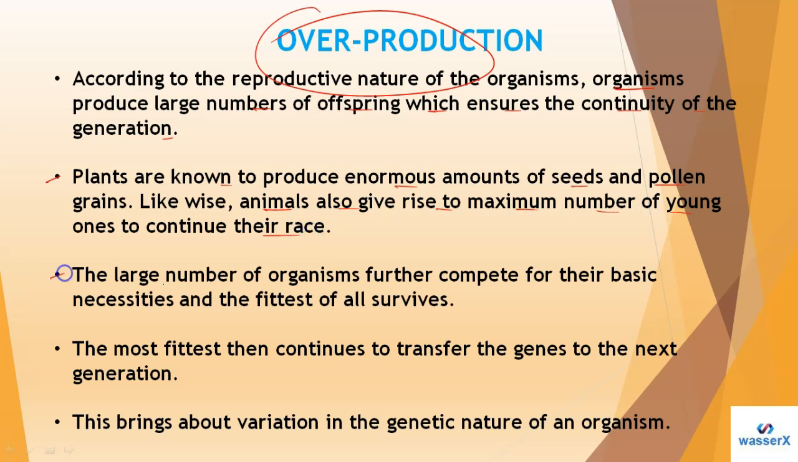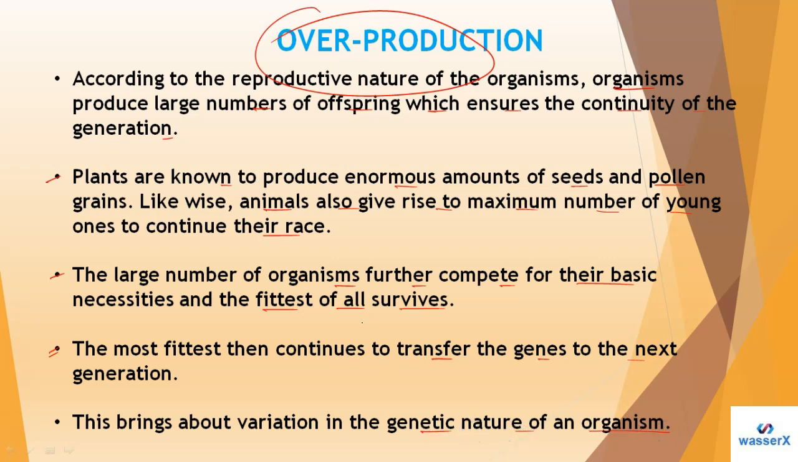The large number of organisms further compete for their basic necessities, and the fittest of all survive. In this manner, the organisms are in large number, of course, and they compete with each other on the basis of necessities, and the fittest of all survive. Now we have the next point. The fittest then continue to transfer the genes to the next generation. Next we have the final point here. This brings about variation in the genetic nature of an organism.